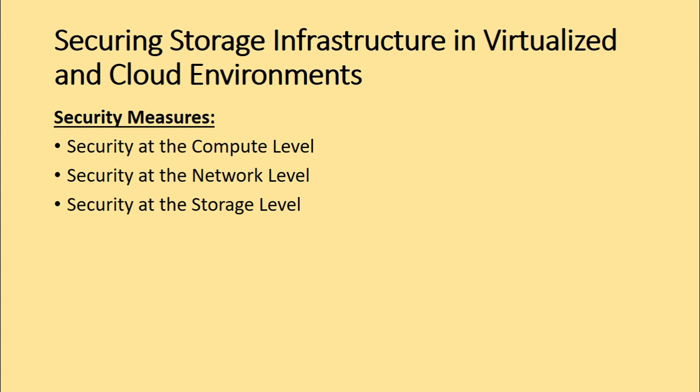Security at the compute level. Securing a compute infrastructure includes enforcing the security of the physical server, the hypervisor, the virtual machine, and the guest operating system, that is, the operating system running within a virtual machine. Physical server security involves implementing user authentication and authorization mechanisms. These mechanisms identify the users and provide access privileges on the server. To minimize the attack surface on the server, unused hardware components such as network interface cards, USB ports, or drives should be removed or disabled.